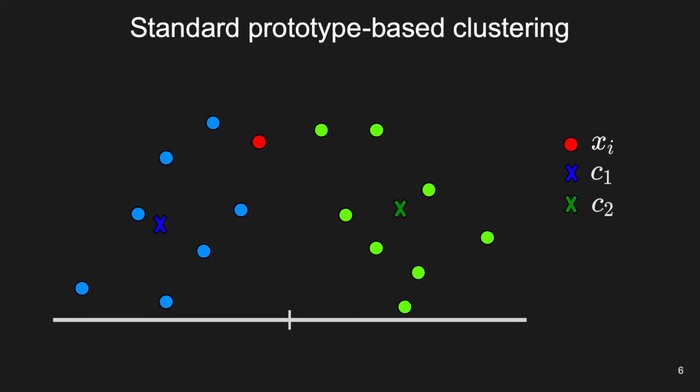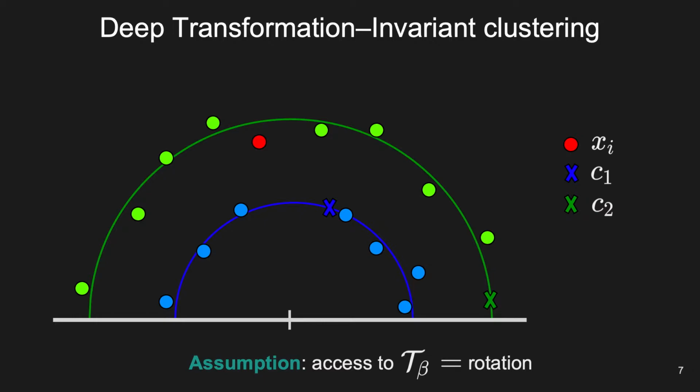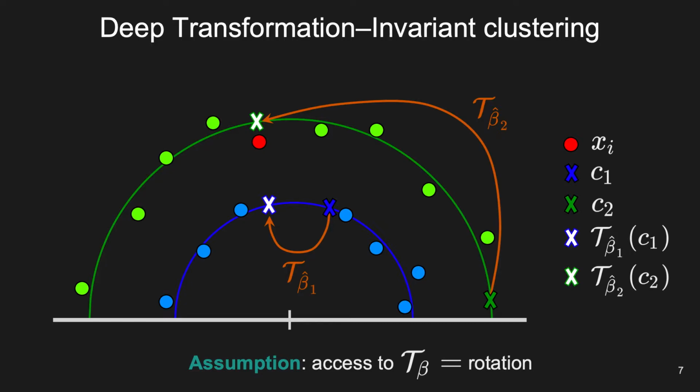Prototype-based clustering methods typically aim at learning a set of prototypes by minimizing a quantization error. Once the problem is solved, each sample is then assigned to the closest prototype. Our key insight is to explicitly model transformations, in this case a rotation, to which we want to make the clustering invariant. For each sample, we first predict alignments of the prototypes, then use the transformed prototypes to compute the quantization error. We propose to predict alignments using deep learning and to jointly learn prototypes and deep alignment by minimizing a single quantization loss.